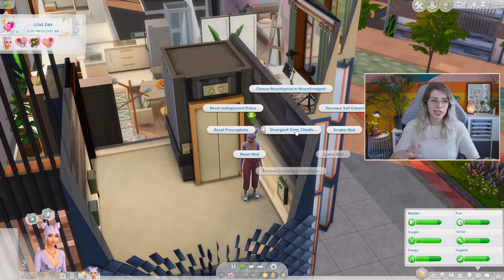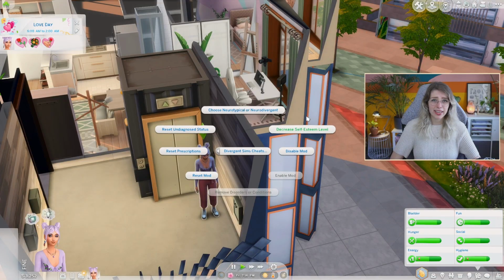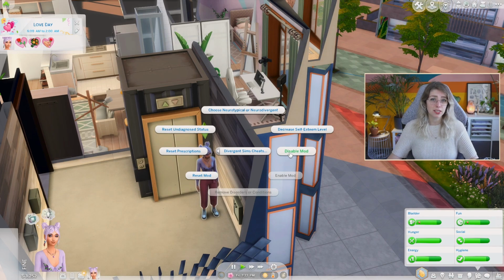And I think you can pick yourself here if there is anything that you want to do. So you can reset the undiagnosed status. In her case, she's undiagnosed. She doesn't have any prescriptions. You can totally disable the mod. So for instance, if you're playing in a specific save file where you don't want this mod to take effect, it's really nice that you can disable it.